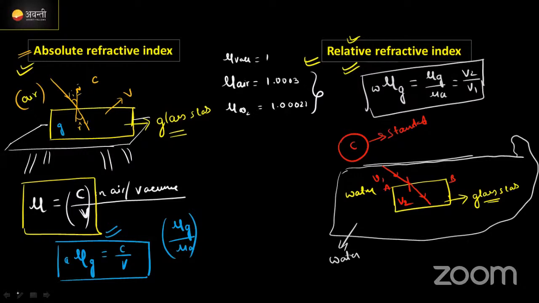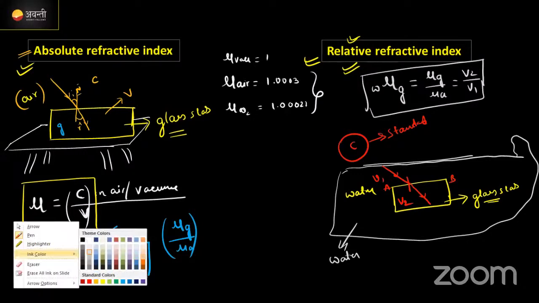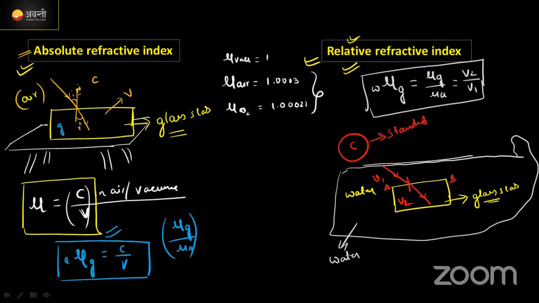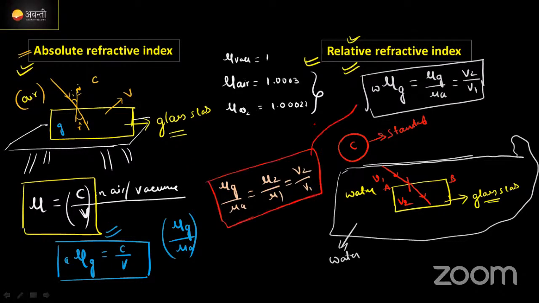In some books or modules, they will give it like this. Actually, I took it as mu g by mu a. They might give it as mu 2 by mu 1, where mu 2 represents the refractive index of the second medium and mu 1 represents the refractive index of the first one, is equal to V2 upon V1. They'll give it like this also, guys. Both are the same. There is no change. Both equations are the same.